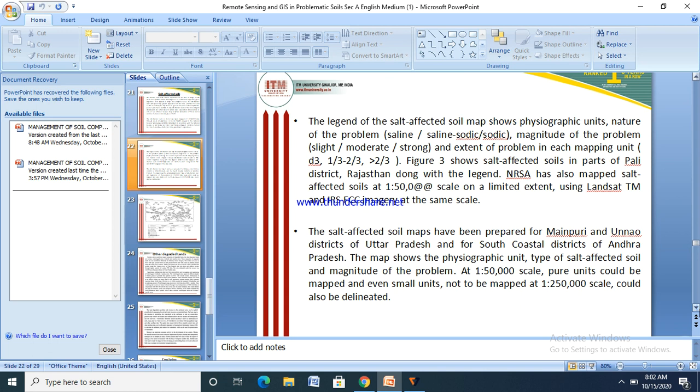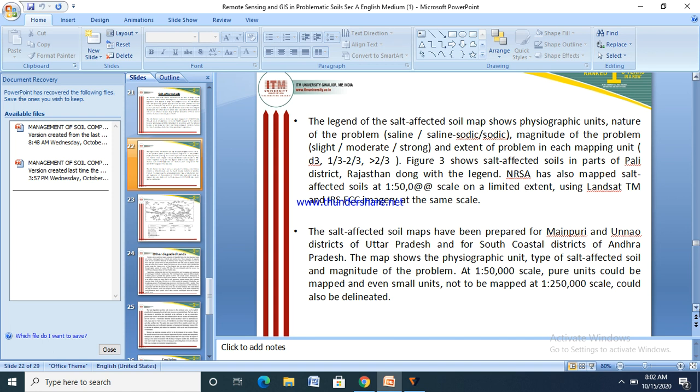The legend of the salt-affected soils map shows physiographic units, nature of problems, saline or sodic, magnitude of the problem, slight, moderate, and strong, and extent of the problem in each mapping unit. Figure 3 shows salt-affected soils in part of the Pali district, Rajasthan, along with the legend.